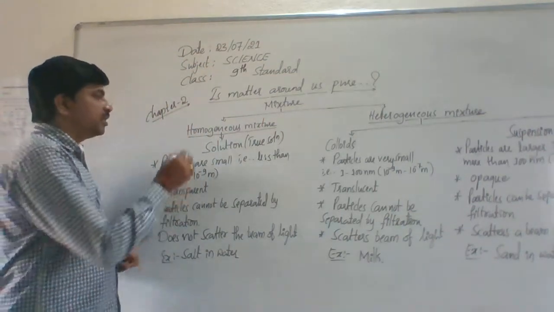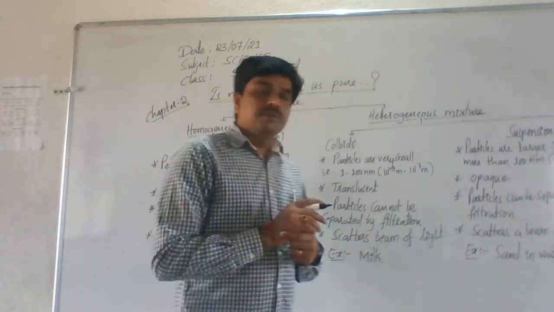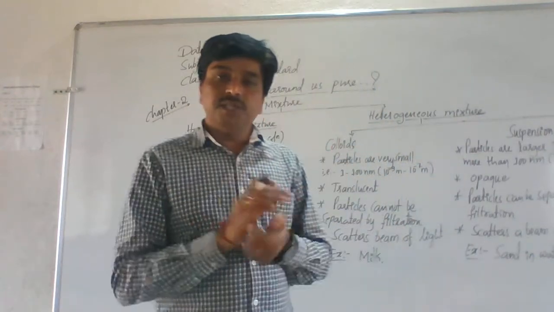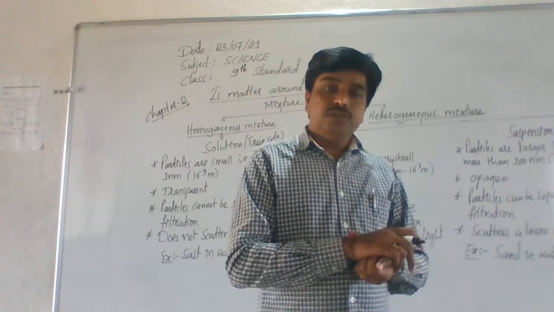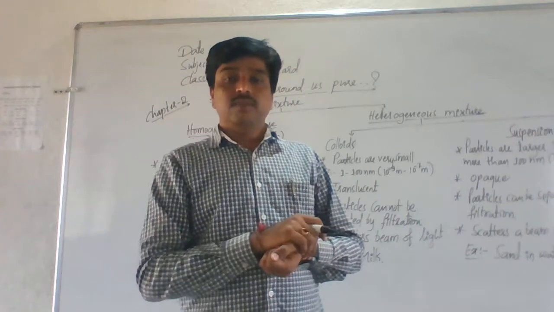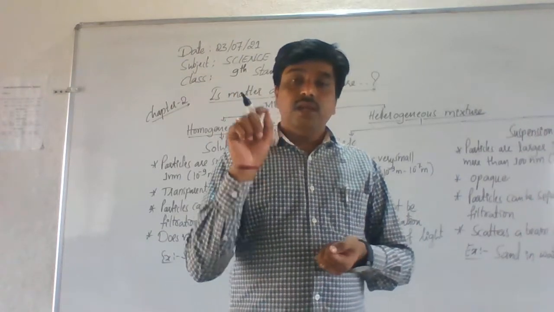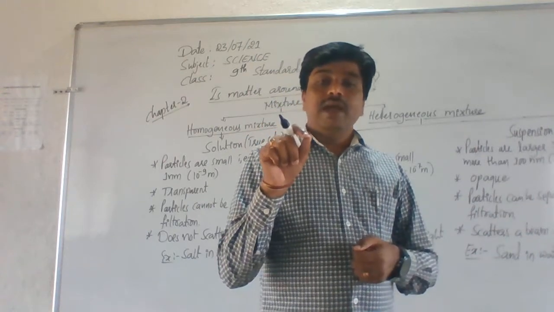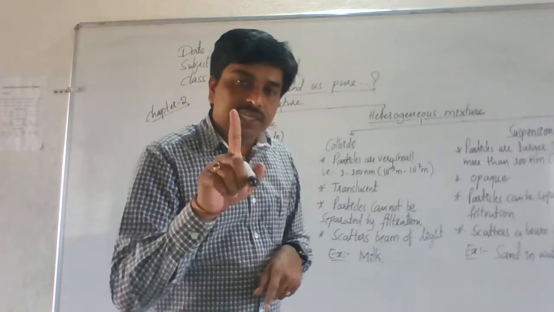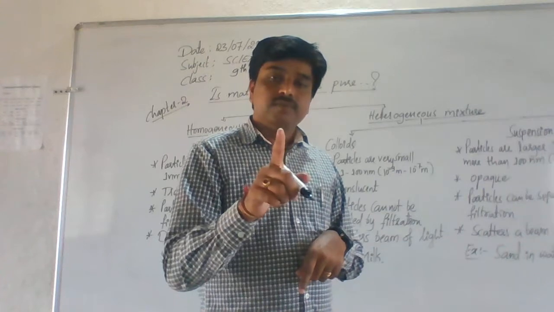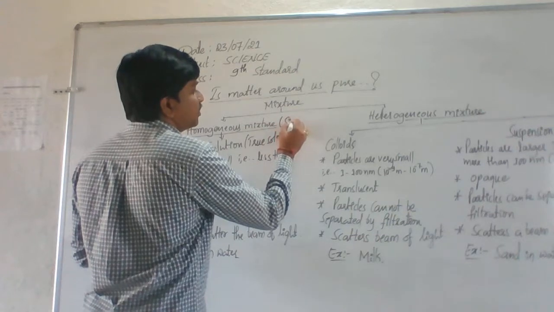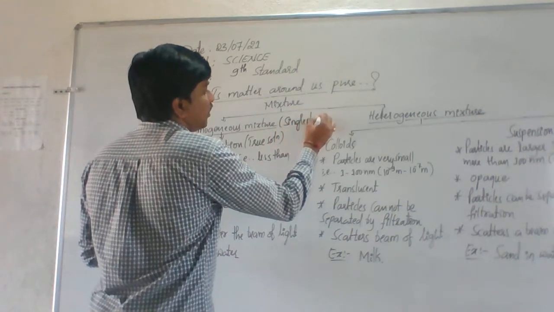See, homogeneous mixture means the mixture which contains uniform composition throughout the mixture. Understand? So that kind of mixture is called homogeneous. If the mixture contains uniform composition, and if a mixture has a single phase, in other words, we can also say a mixture has a single phase, so that is said to be a homogeneous mixture. It has a single phase.